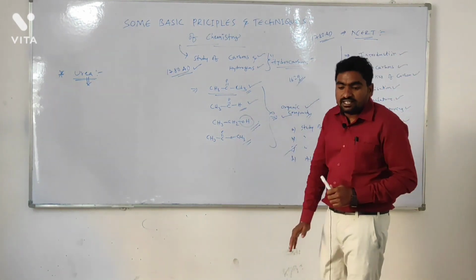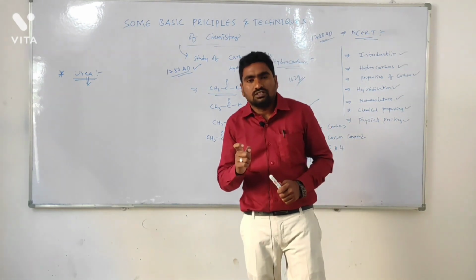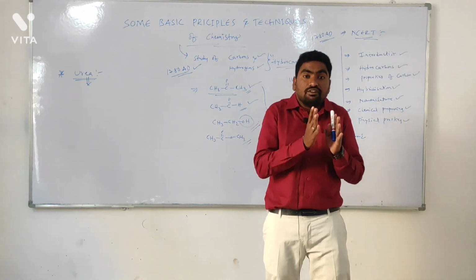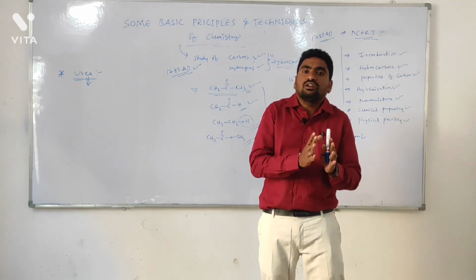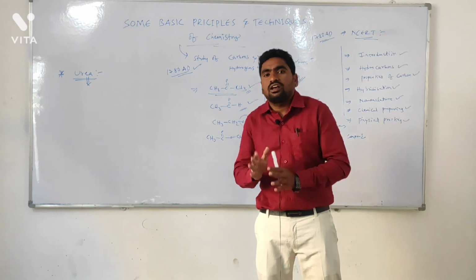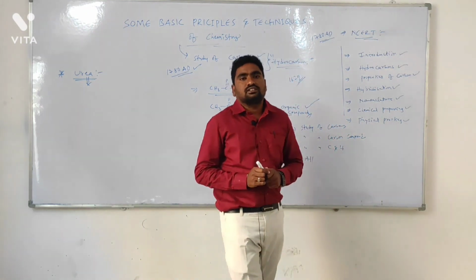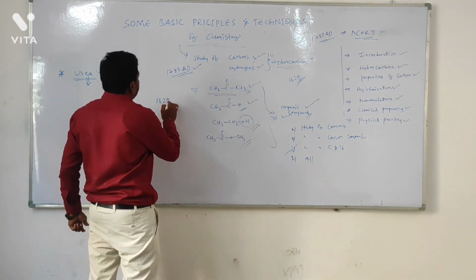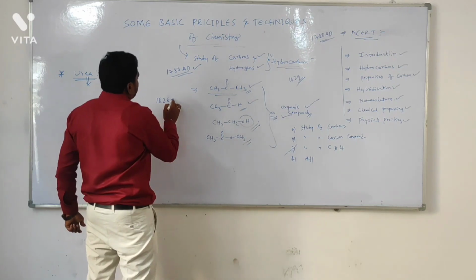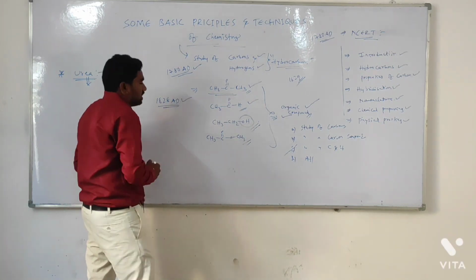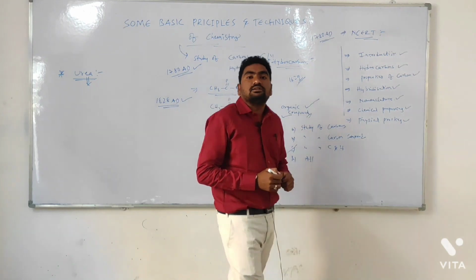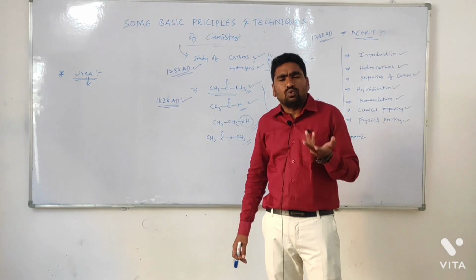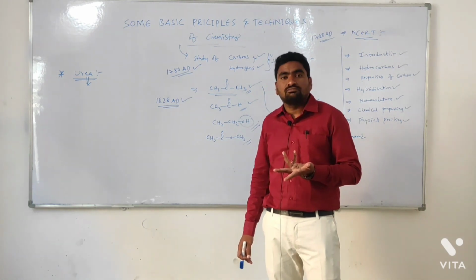Berzelius said that some kind of vital force is responsible for producing organic compounds. After that, in 1828 AD, all the assumptions utterly failed. Why? What happened in 1828?